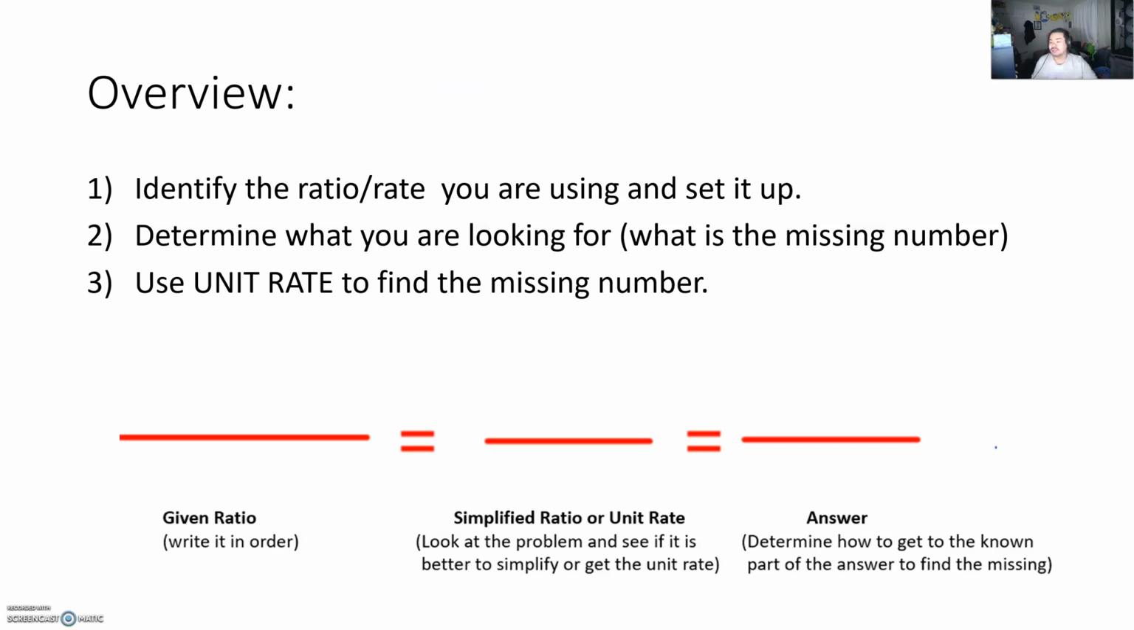So here, we're going to identify the rate or ratio that you're given, and you're going to set it up. Afterwards, you're going to determine what you're looking for, or what is the missing number of the ratio overall. Then we're going to use a unit rate to find the missing number. So again, this is very similar to finding an equivalent ratio by using a simplified one. This is what we're going to follow overall, the formula at the bottom.